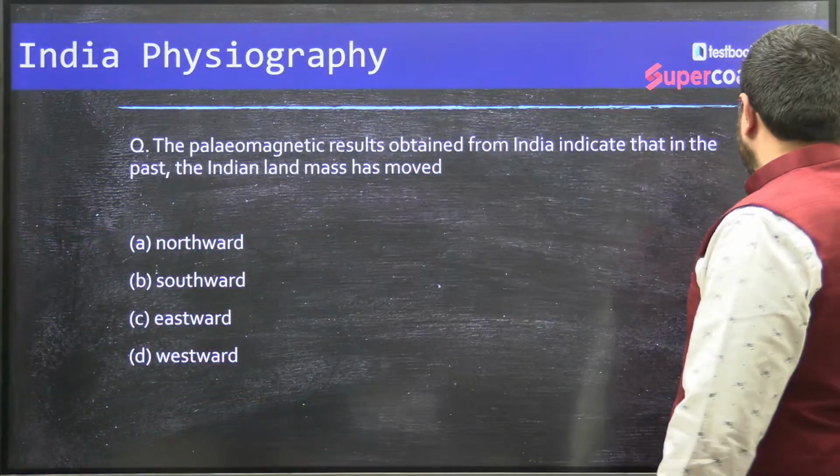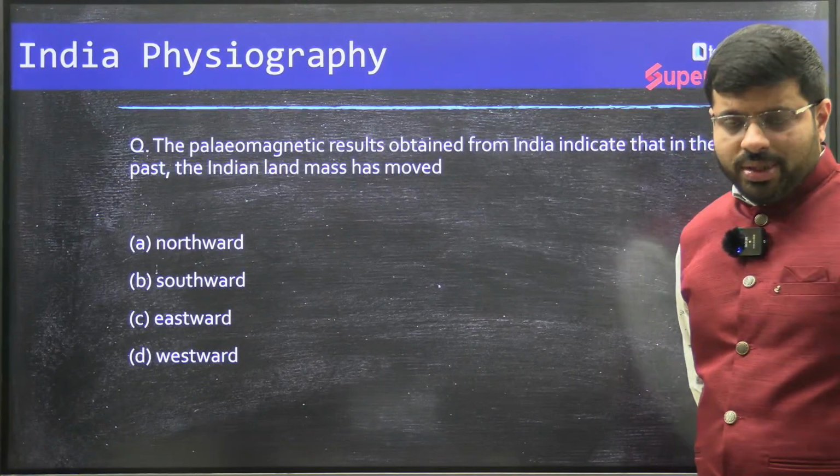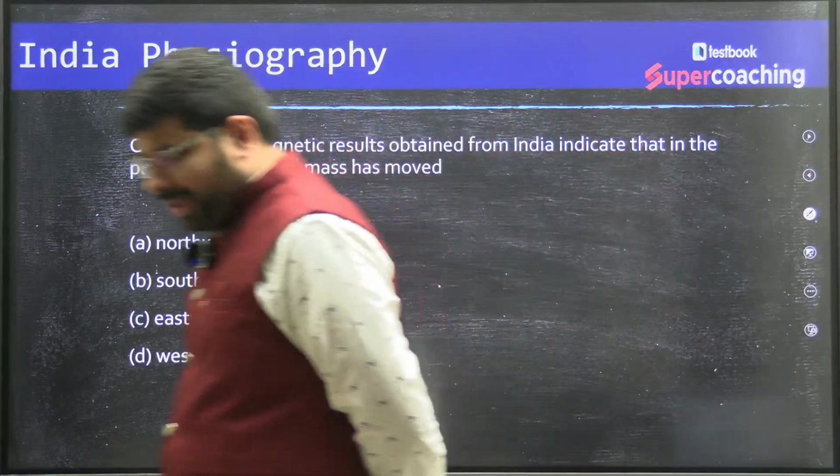Now this is the question which was asked on India physiography. Try to answer this question. Read the question carefully.